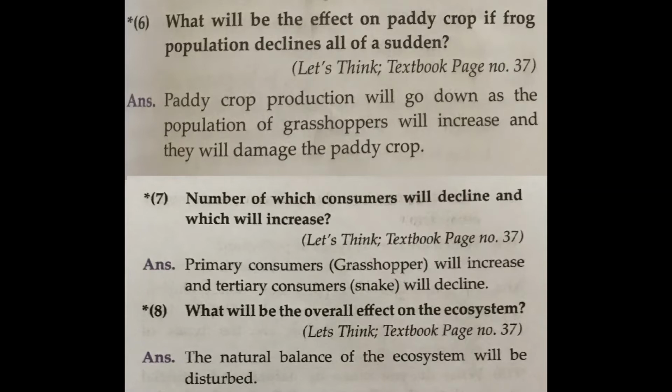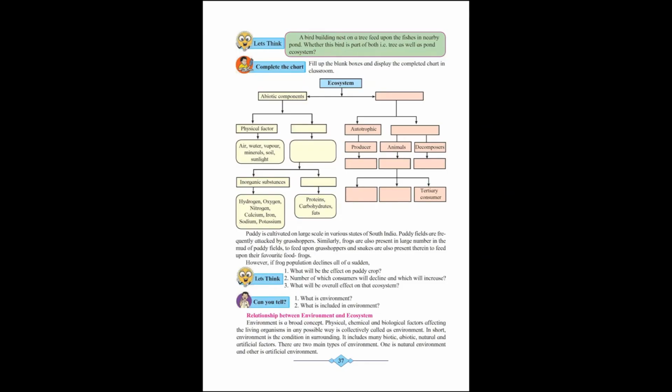Okay, so we will repeat. What will be the effect on paddy crop? The production of paddy will decrease. Number of which consumers will decline and which will increase? Grasshoppers will increase and snakes will decrease. What will be the overall effect on that ecosystem? Increasing grasshoppers will destroy paddy crops and there will be imbalance of ecosystem. I am giving you the answers. You may write the answers in the textbook itself or in your notebook.